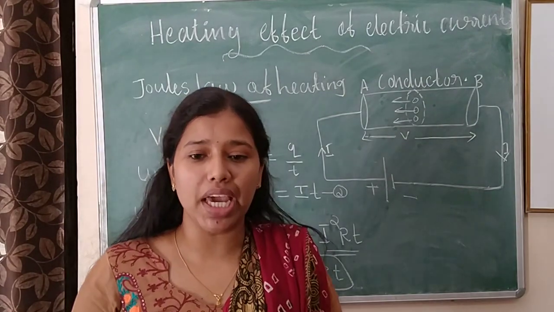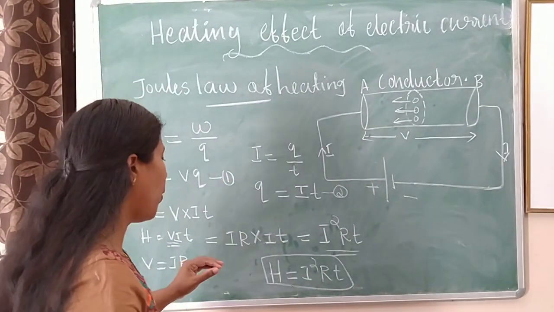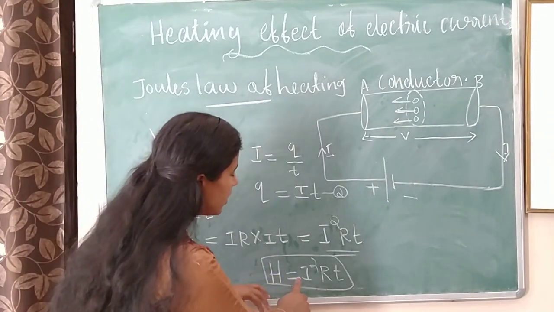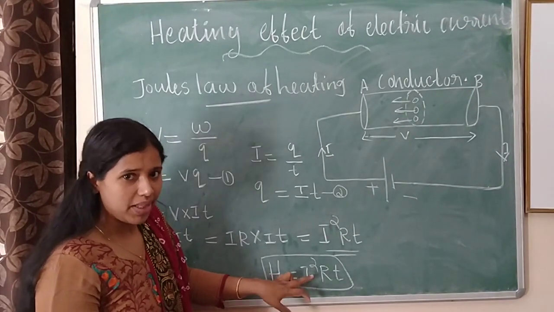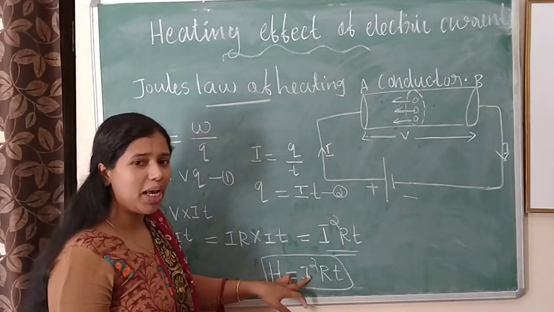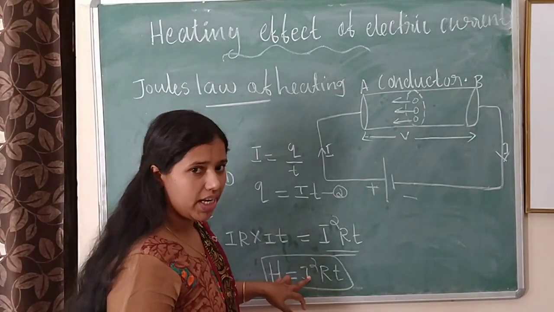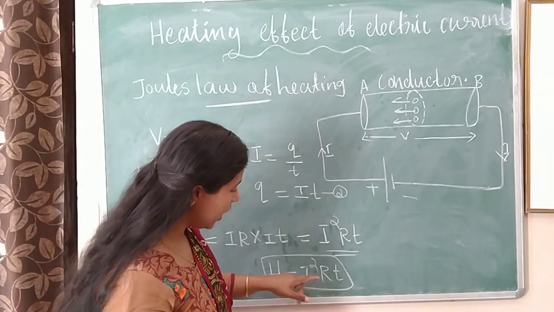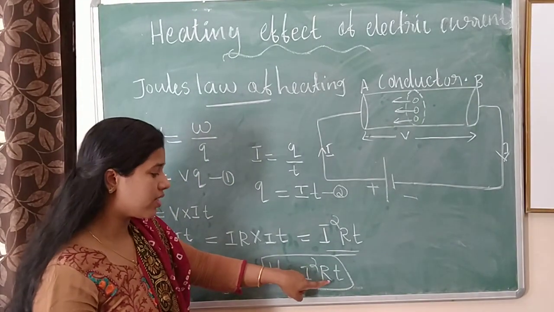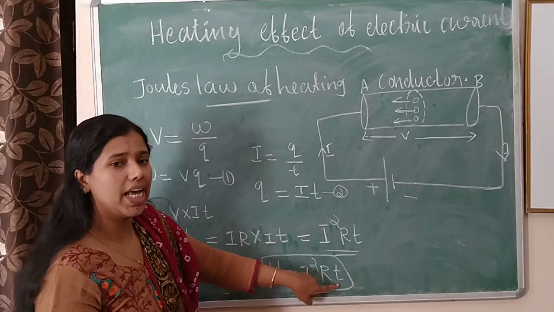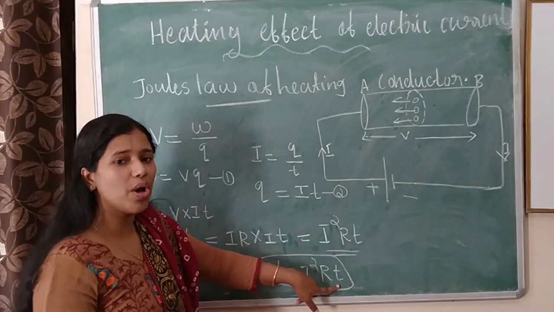The amount of heat produced in a conductor is directly proportional to the square of the current. Next, the amount of heat is directly proportional to the resistance. Third, it is directly proportional to the time. This is Joule's law of heating.